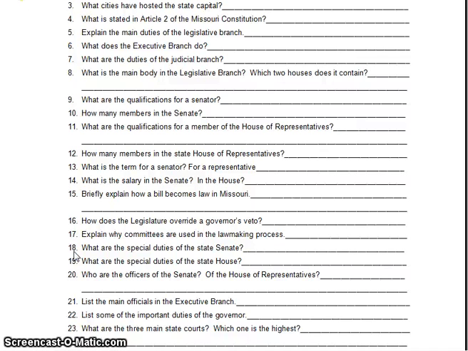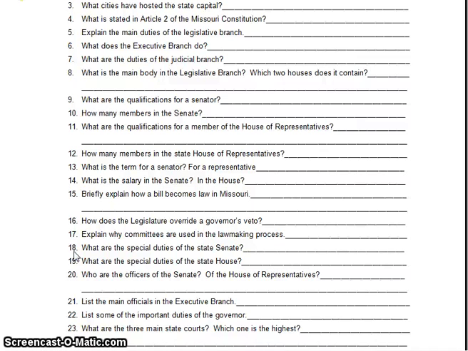Special duties of the House include they have the sole power to start the impeachment process. And I want you to remember that. The House has the ability to start the impeachment process. Now, in the state of Missouri, impeachment goes a little bit different, and there's a link on one of the slides that we discussed in class, or will be discussing in class. Ultimately, the House impeaches. They bring them up on charges. Then there's an actual trial that takes place to see whether they're guilty or not.